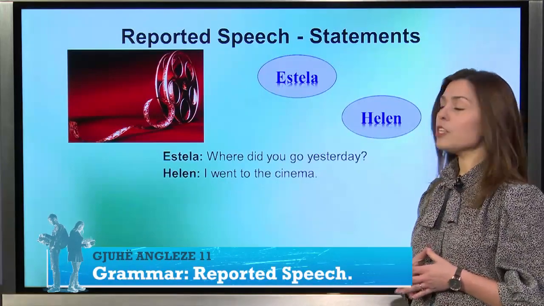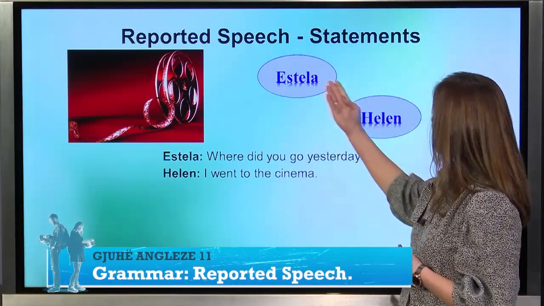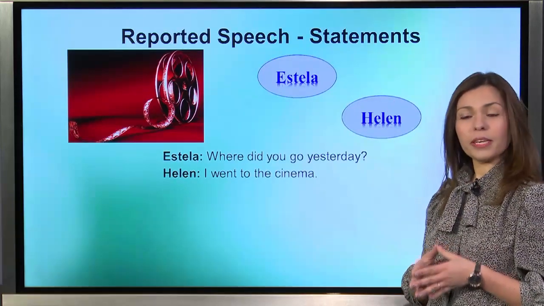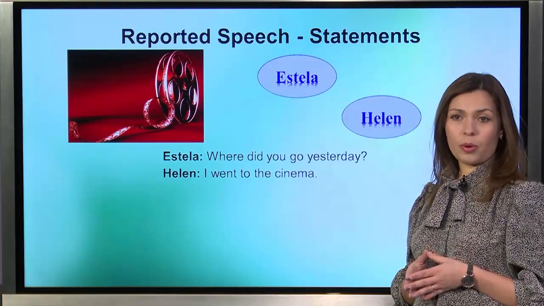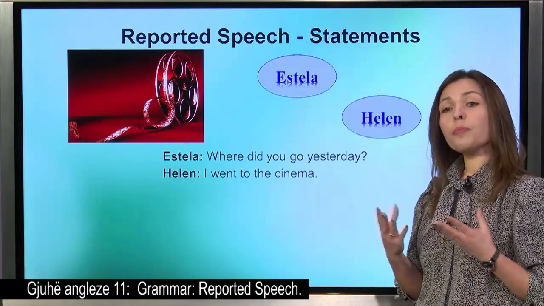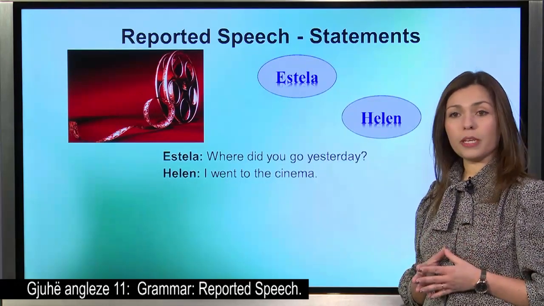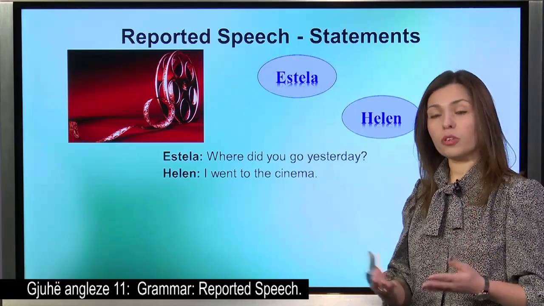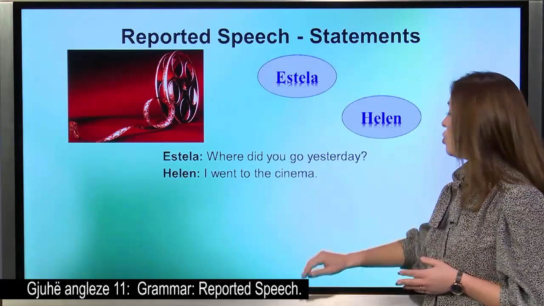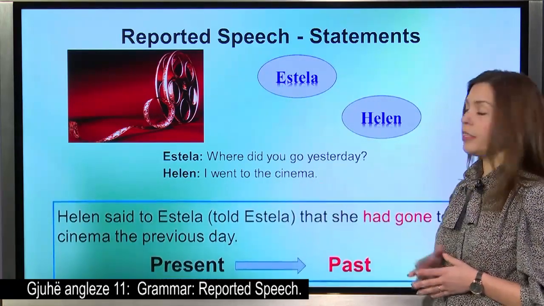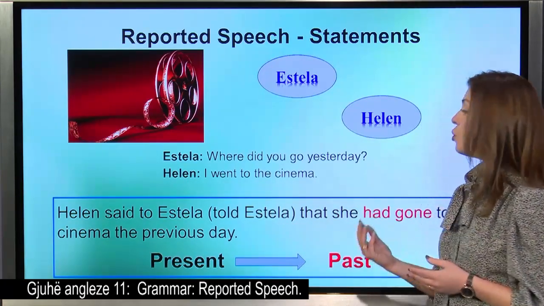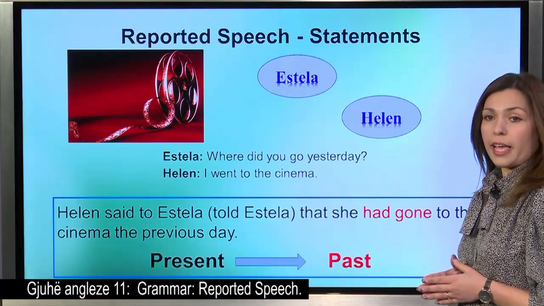Well, this conversation between the two sisters is called active speech because it is happening just now. All right? Now, reported speech is when somebody else reports the words that another person said. So, Helen said to Estella that she had gone to the cinema the previous day.